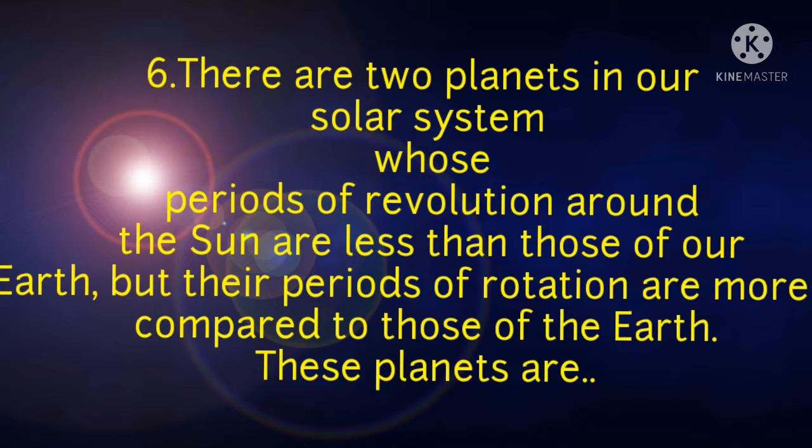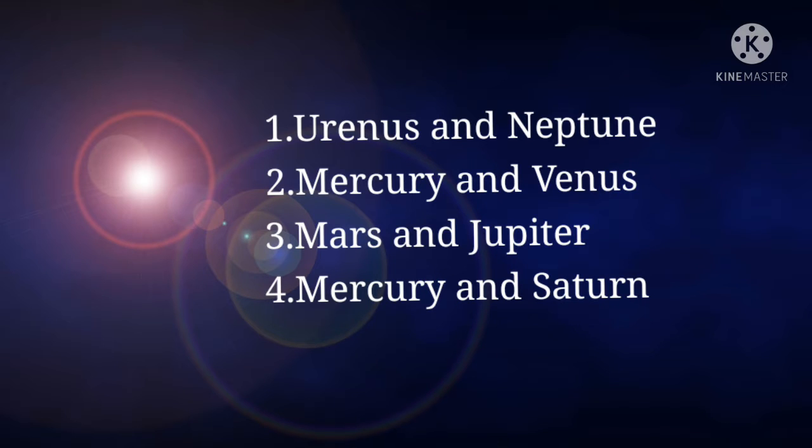There are 2 planets in our solar system whose periods of revolution around the Sun are less than those of our Earth, but their periods of rotation are more compared to those of the Earth. These planets are Uranus, Neptune, Mercury, Venus, Mars, Jupiter, Mercury, Saturn.